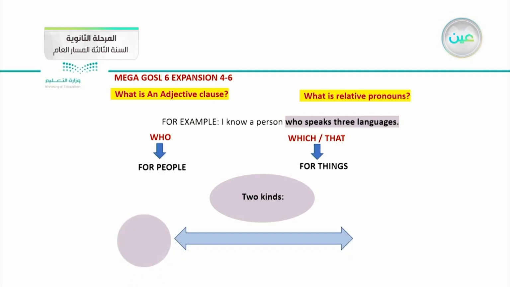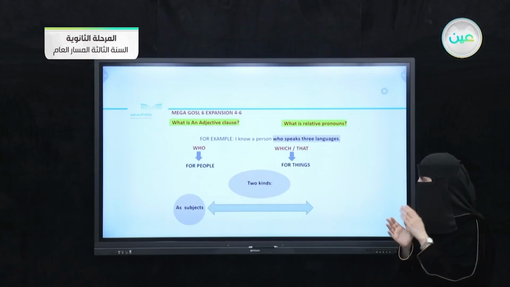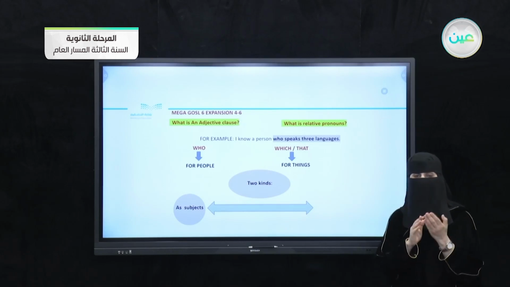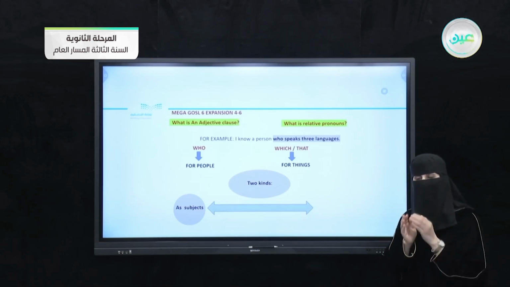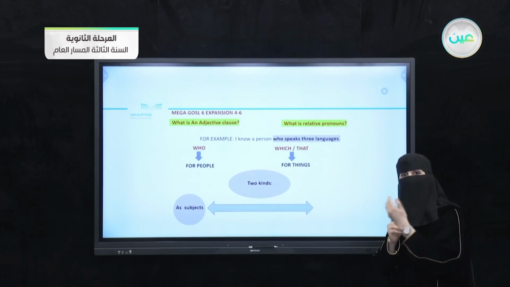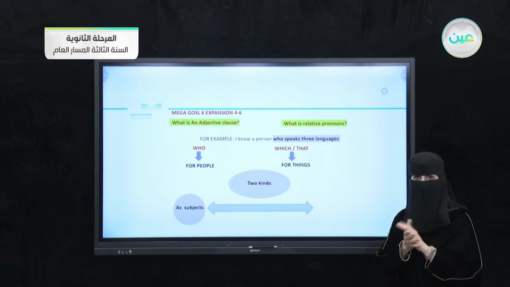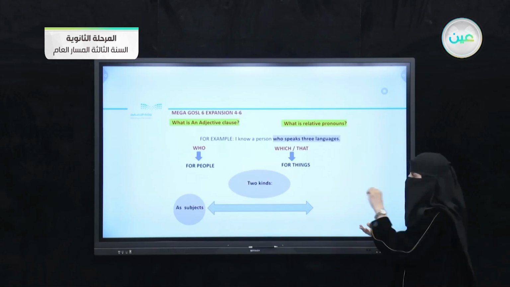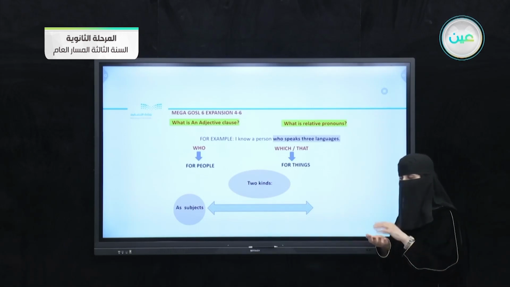Number one, as subject. How does that work, miss? How can I apply that relative pronoun as subject? Okay, I can say to you that the relative pronoun can be a subject. So relative pronouns which are followed by a verb are what we call subject pronouns. And in that situation, this subject pronoun is required, so we will always use it.